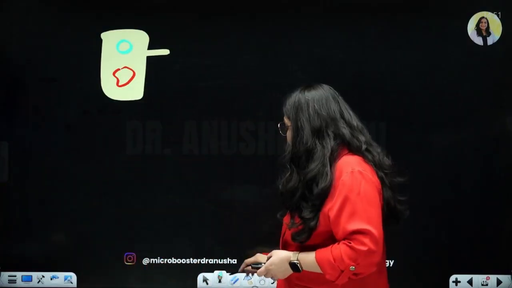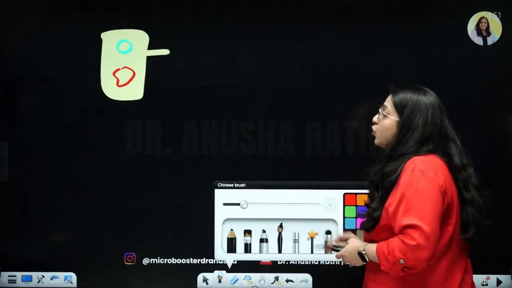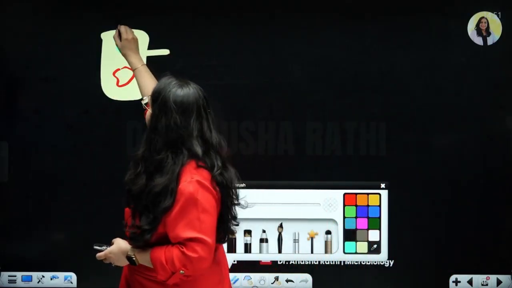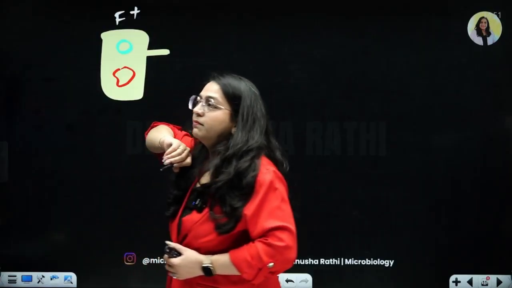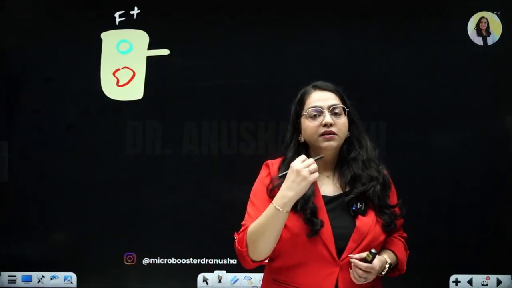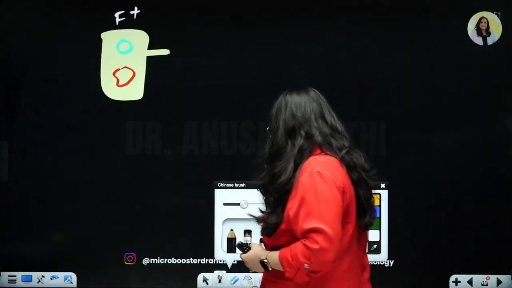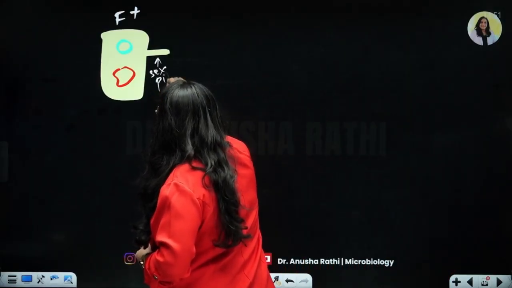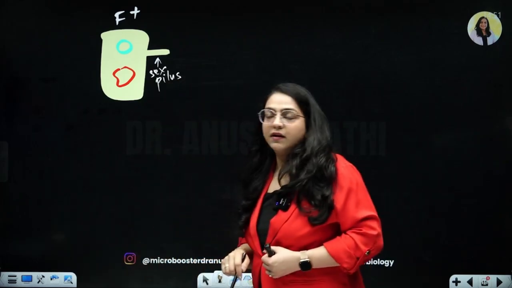So since it has the ability to produce a fertility organ, we can call it the F plus bacterial cell because the sex pilus or the fertility organ is coded by it. What is this? This is the sex pilus. It has the ability to code for it, right?